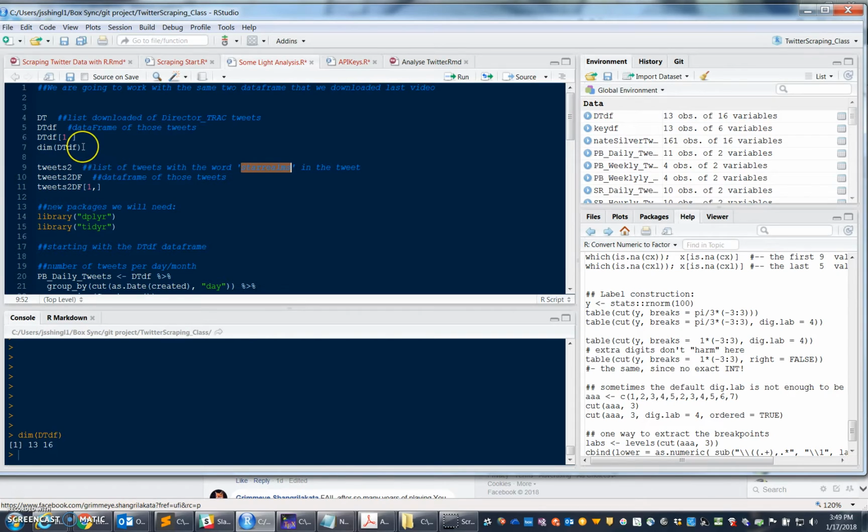Now I do have to back up just a little bit and inform you that I found out that if you ask the API for the last 50 tweets, but you do not include the retweets, it just throws away the retweets, which truncates your data set. So what we ended up with was 13 actual tweets from the track director.